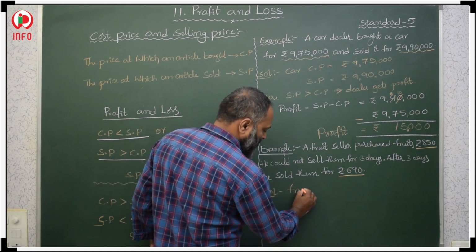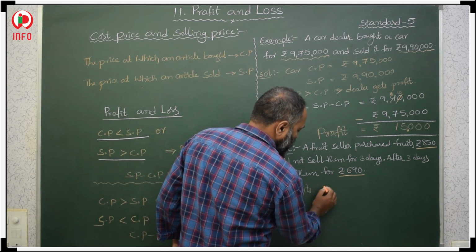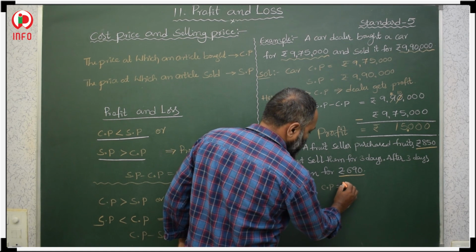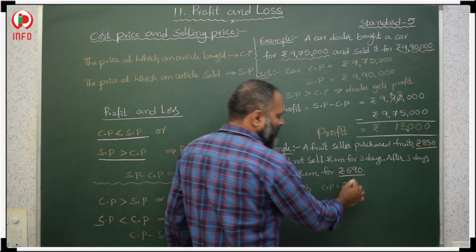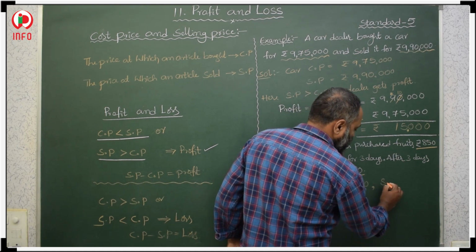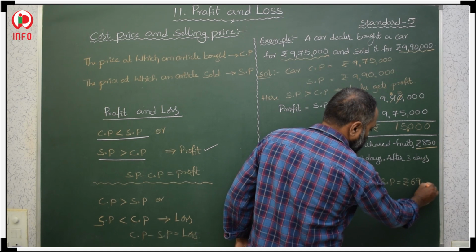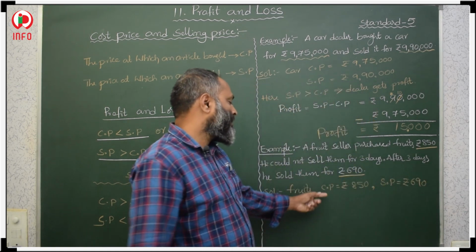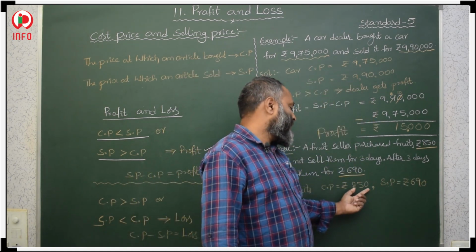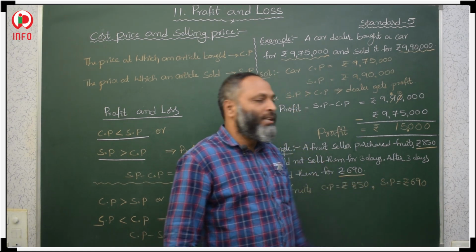Fruits, first the cost price. The cost price is 850 rupees and the selling price is 690 rupees. If we compare this cost price and selling price, here 850 is the cost price and 690 rupees is our selling price.